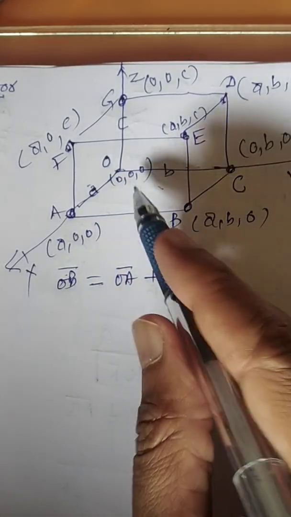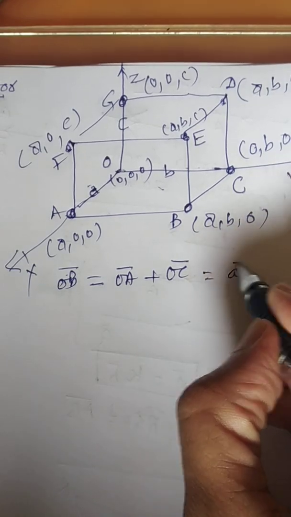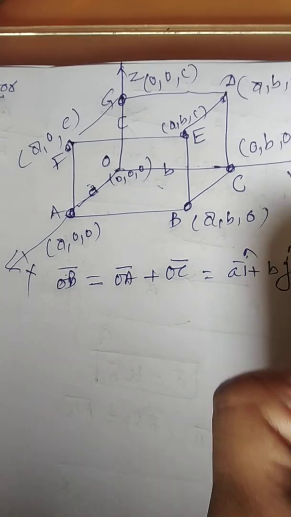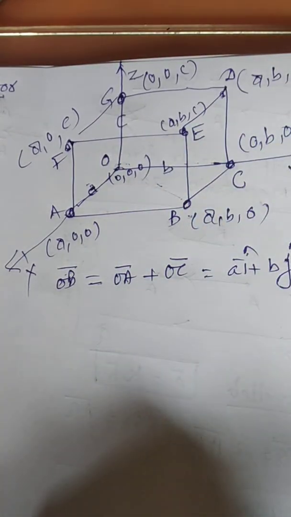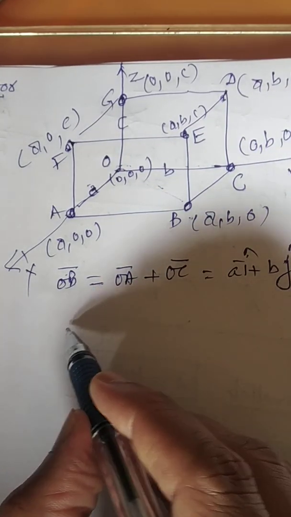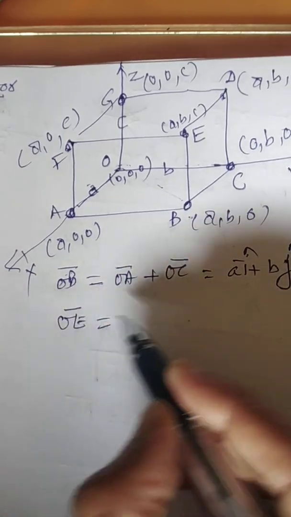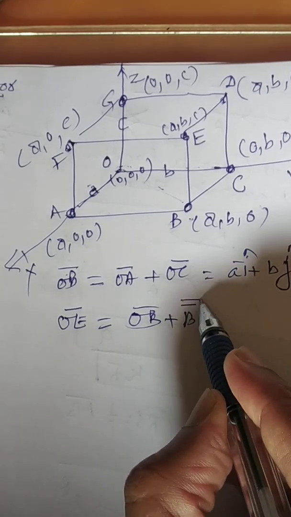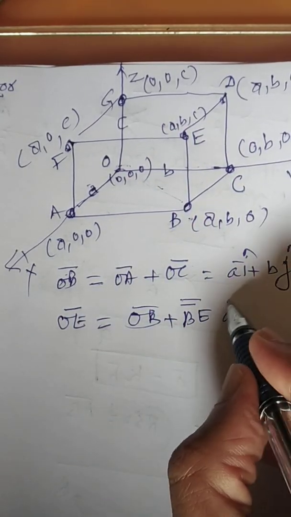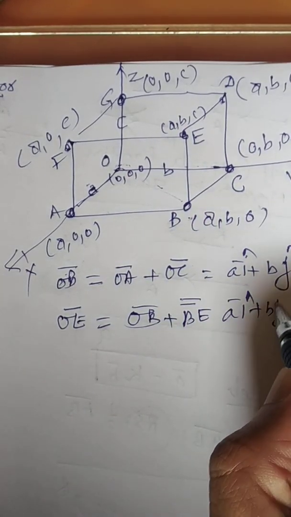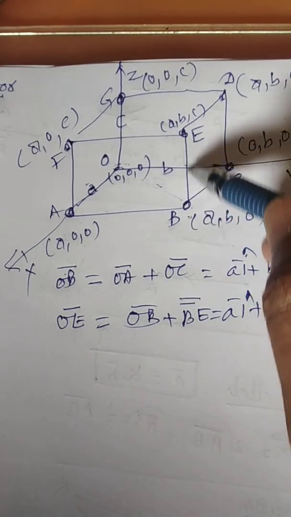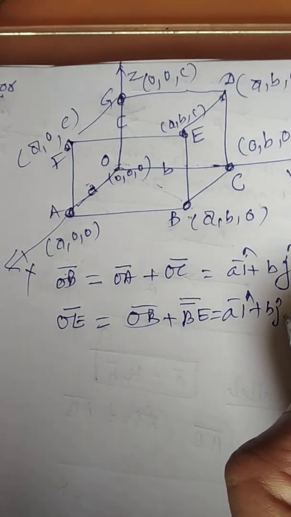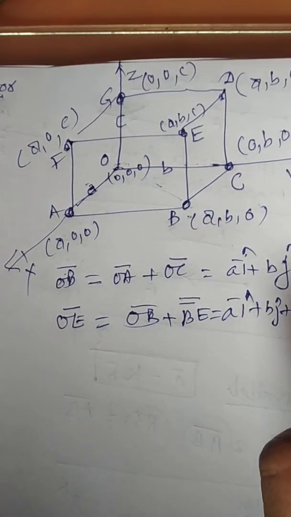So OA vector is nothing but A vector plus B vector, so it will be AI plus BJ. Look here, OB vector is nothing but AI plus BJ. Similarly, suppose I am asking about OE vector, then it will be nothing but OB vector plus BE vector. Look at OB vector, just now we have obtained it as AI vector plus BJ vector, and BE vector will be equal to this OG vector, and OG vector is nothing but C up here.